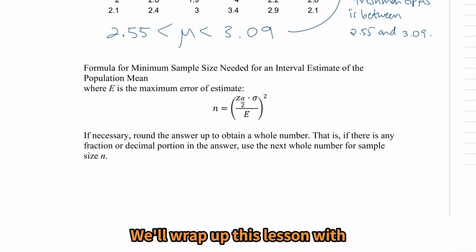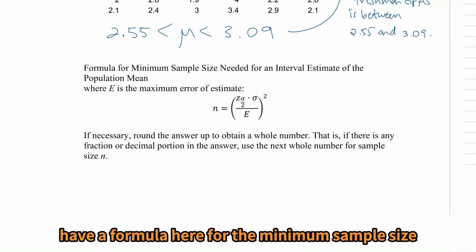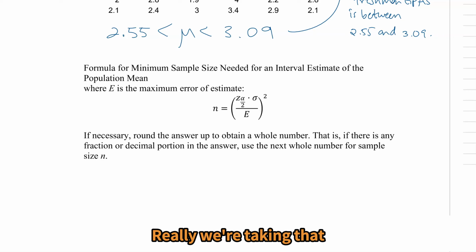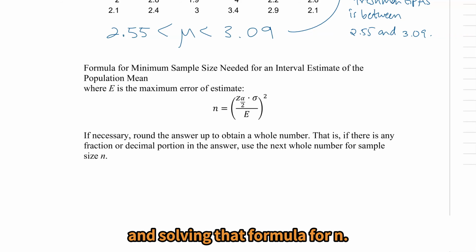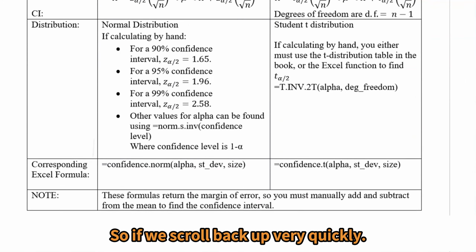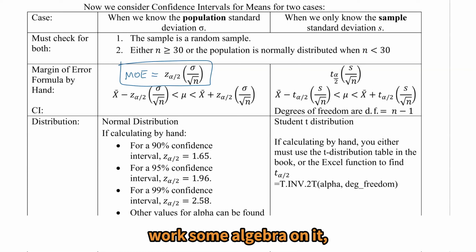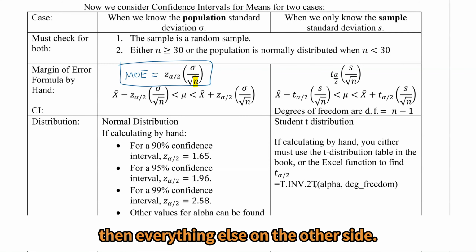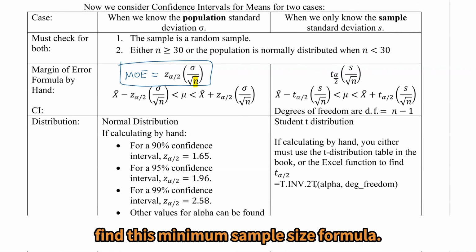That's important. We'll wrap up this lesson with the minimum sample size needed. So we have a formula here for the minimum sample size. Really, we're taking that margin of error, the error bound for means, and solving that formula for n. So if we scroll back up very quickly, we take this formula right here, the margin of error, work some algebra on it, and we get n equals, and then everything else on the other side. And so that's how we find this minimum sample size formula.